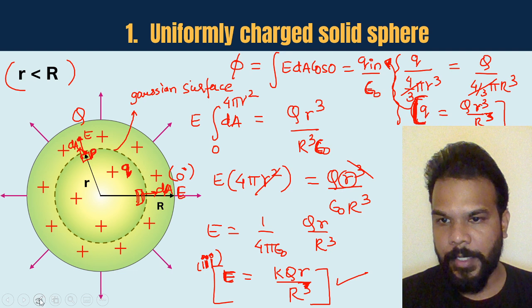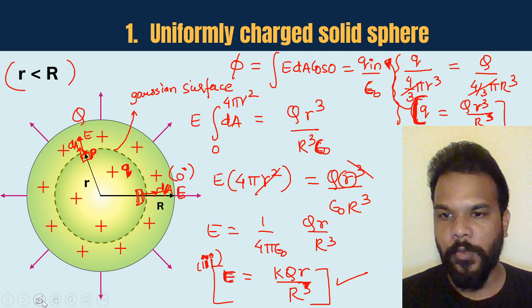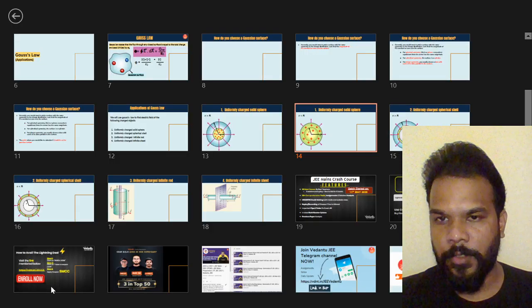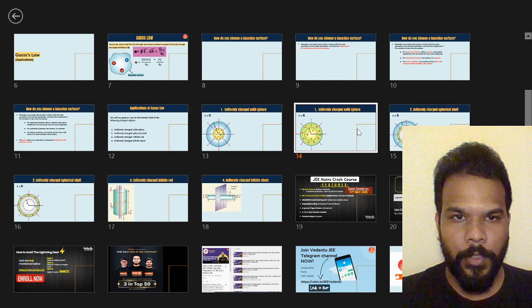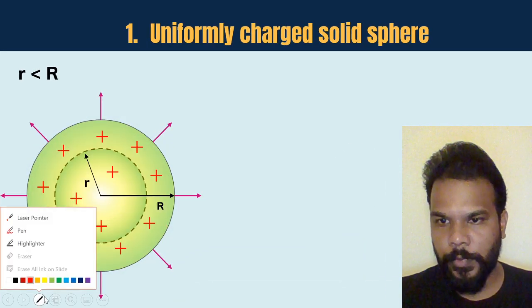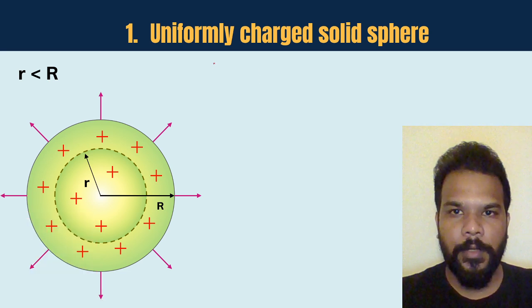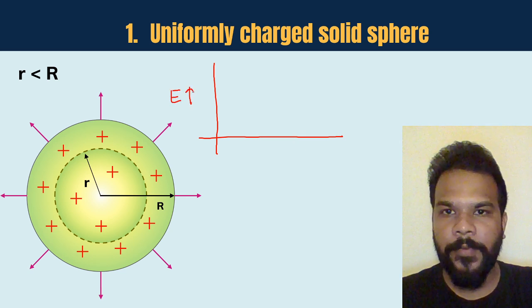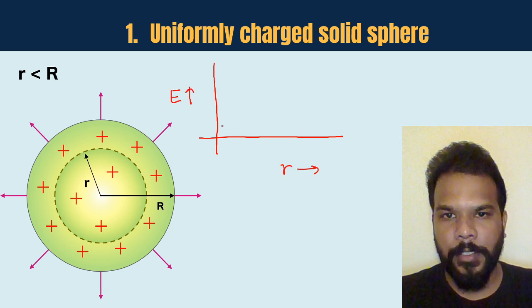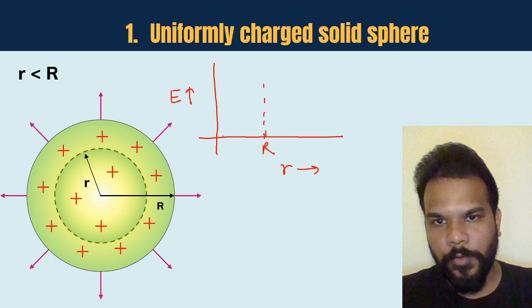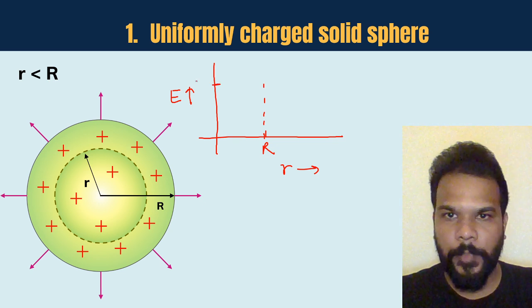In fact, let me try to make you recollect the graph which we were drawing over there earlier also. Okay, so if I try to plot a graph between electric field and r vector, then this is your capital R. So from this value is basically kQ by R square.